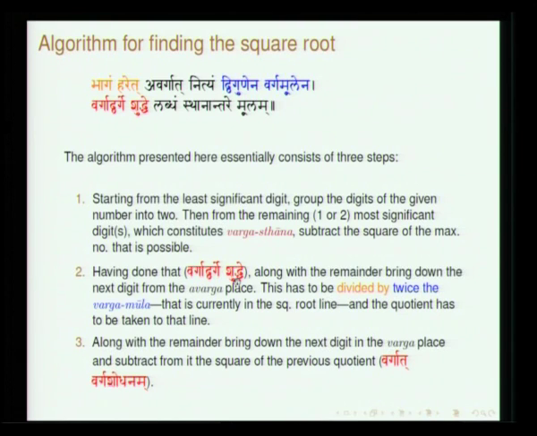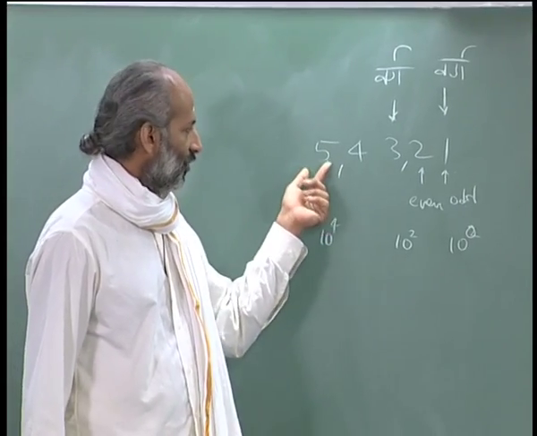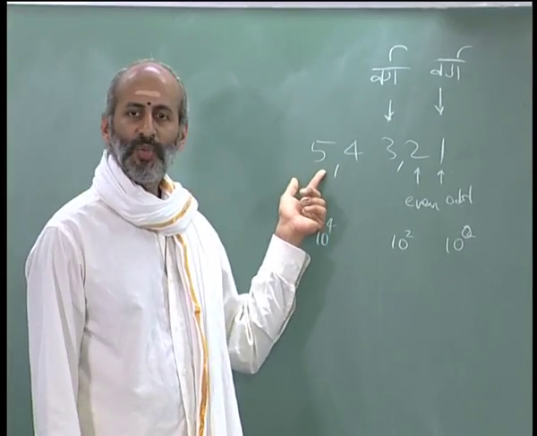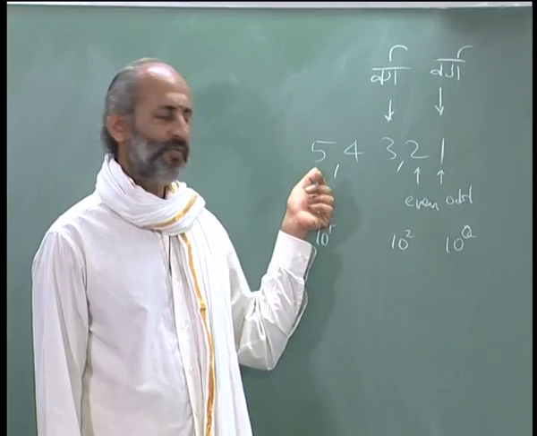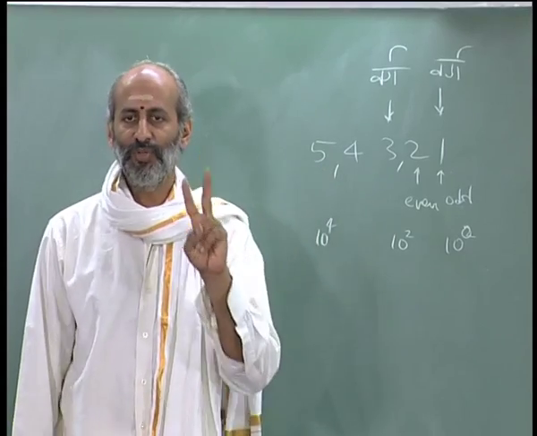Having done that, vargad varge shuddhe, along with the remainder, you bring down the next digit of the varga place. This is the varga sthana. Once you remove the maximum square that is possible, for instance when you have 5, the maximum square that can be removed is 2 square.